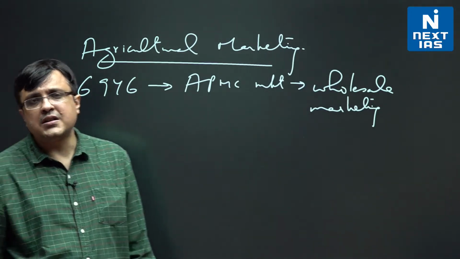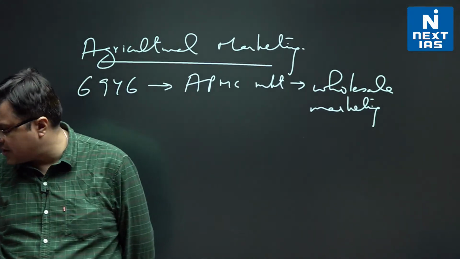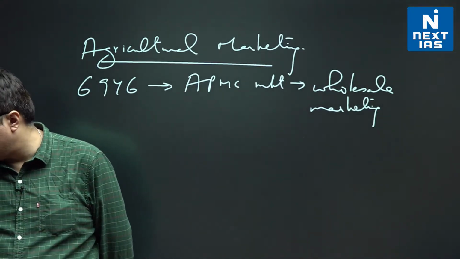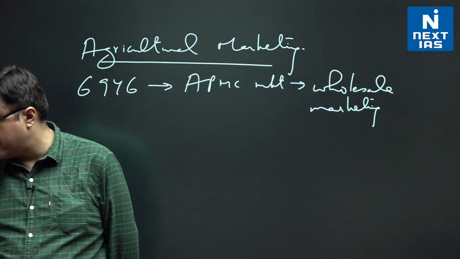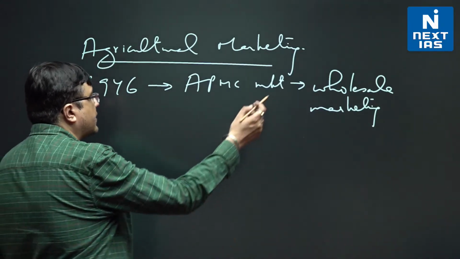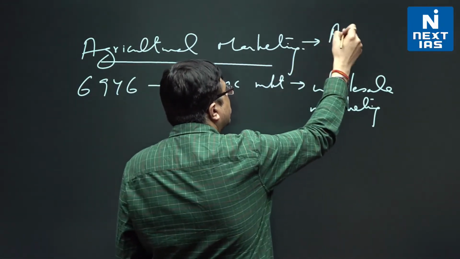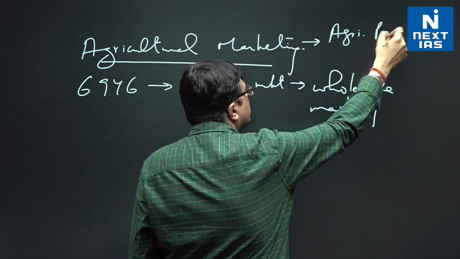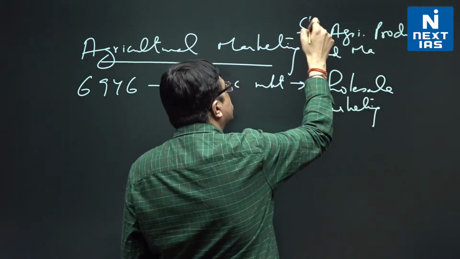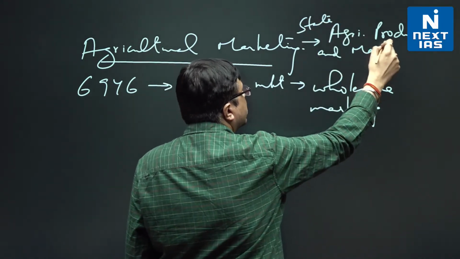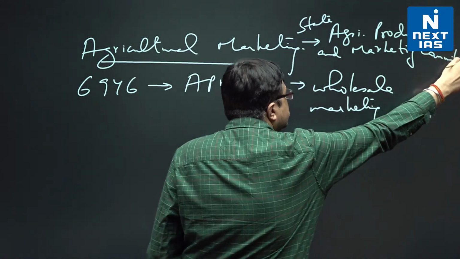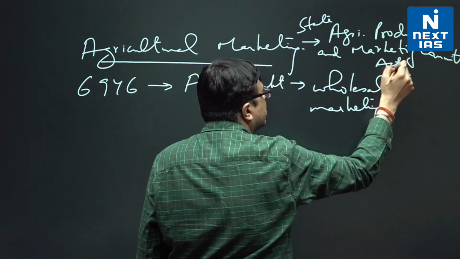That is important because approximately 7,000 is what you have to keep in mind. And they say that this is set up under the APMC Act, that is the State Agricultural Produce and Marketing Committee Act.